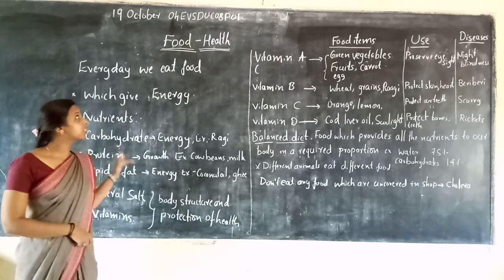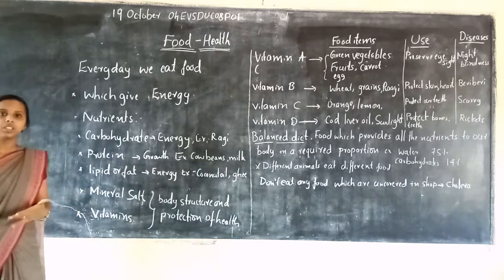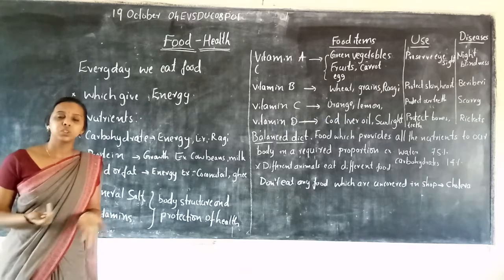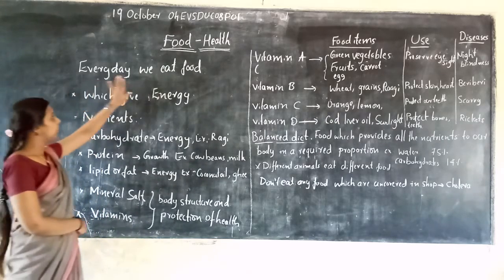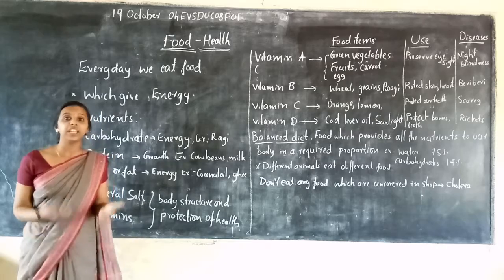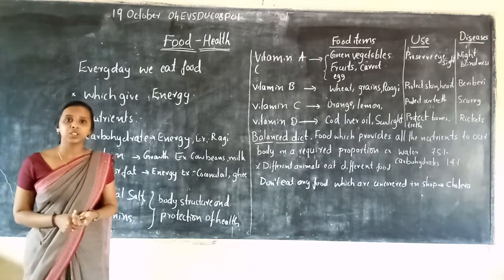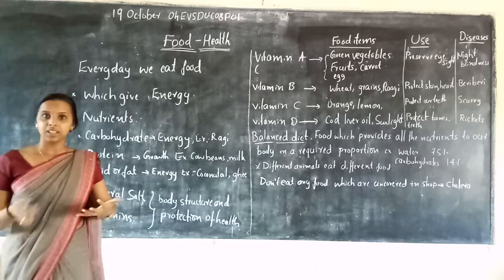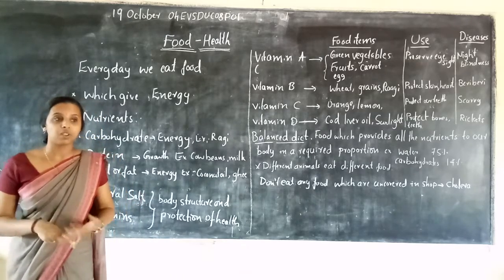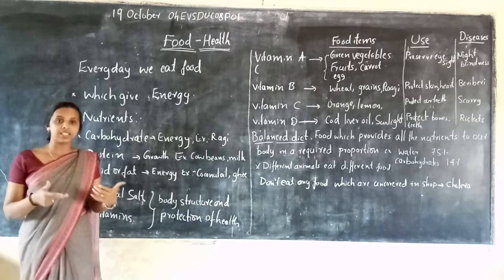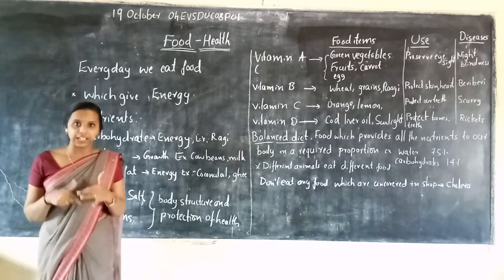Chapter 8, Food and Health. What is food? What is health? Do you know, children? Every day we eat food, right? We eat different types of food every day. Someone likes eating dosas, someone likes rice, someone has sweets. So we eat different types of food in our daily life.